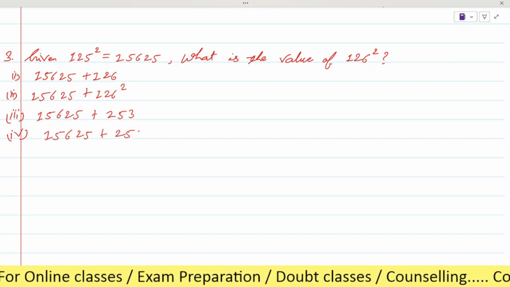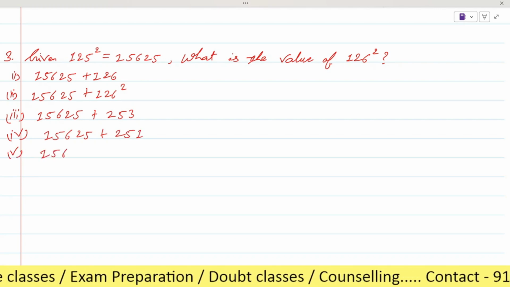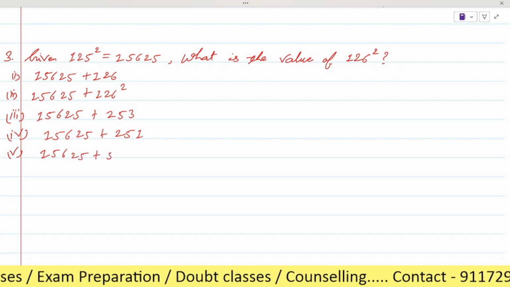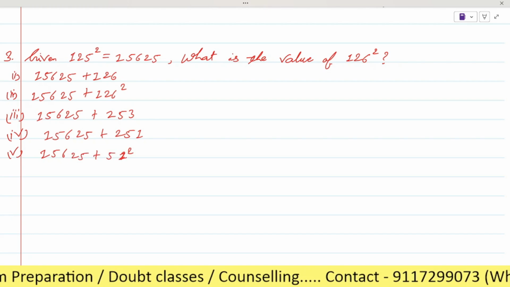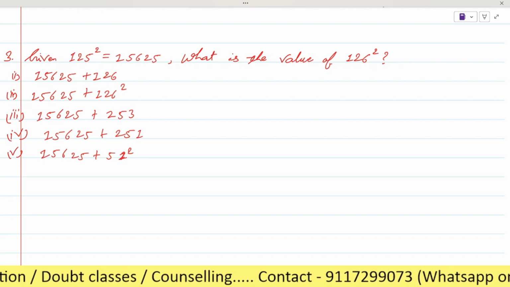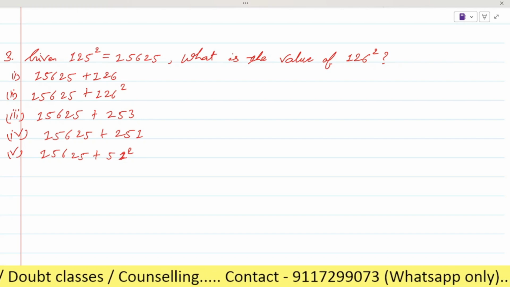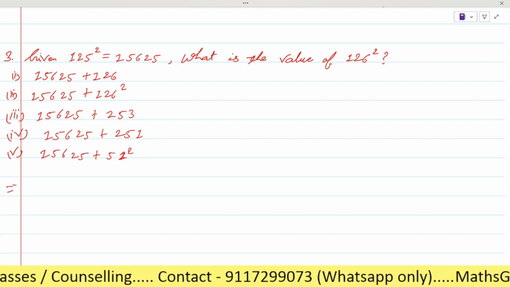Plus 251, and the fifth number is 15625 plus 51 square. Okay, this one is good. This is the question, and these five are the options. Among these five, only one is correct. Now let's see here how we will solve it.